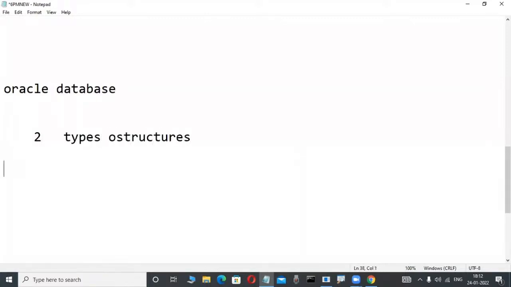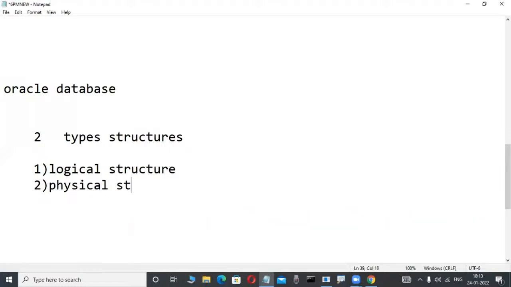One is logical structure, another one is physical structure, I told you in a previous class. Observe here slowly. Logical structure, and another one is physical structure. What is a logical structure?